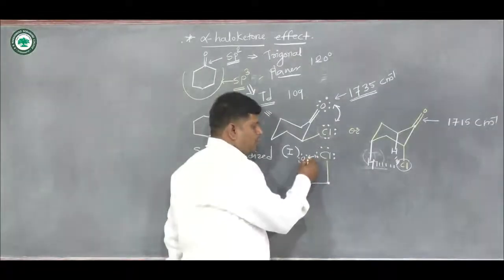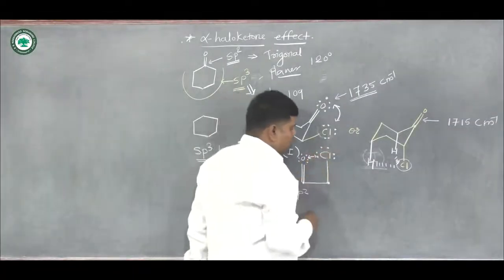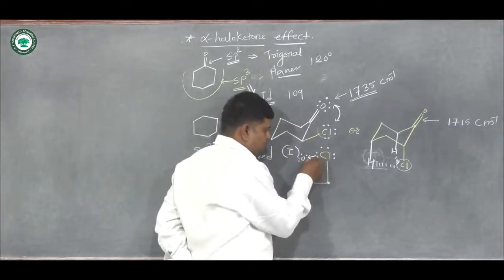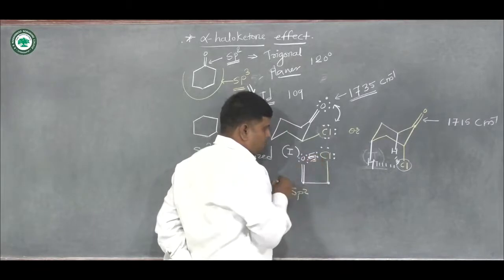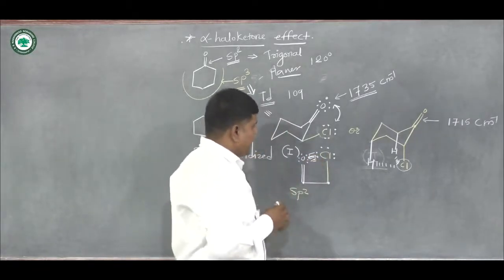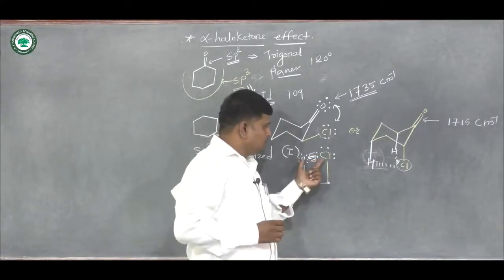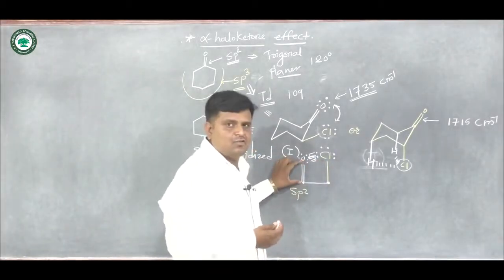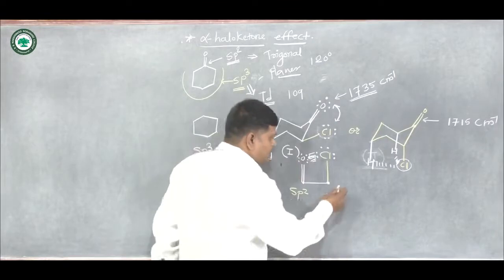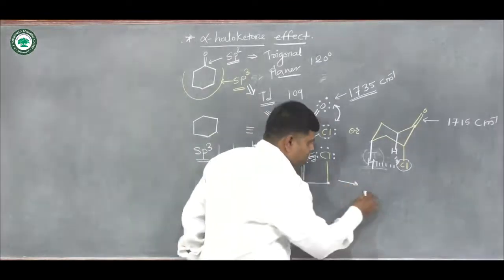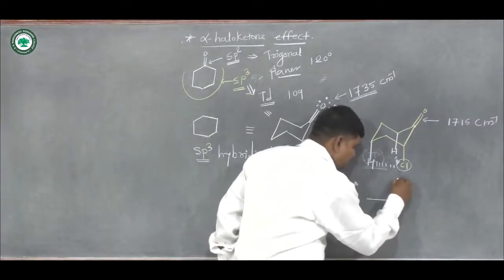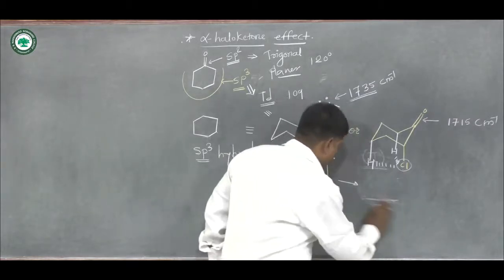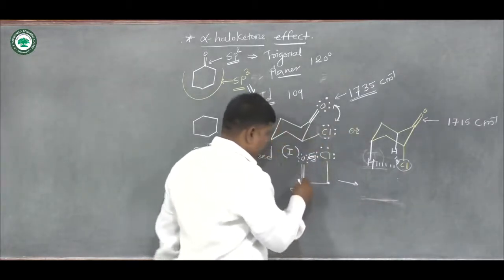the lone pair of the oxygen and the lone pair of the chlorine, both repel each other. Okay, so repulsion occurs, and due to this repulsion, this double bond will try to compress. Okay, and after compression we have, here, I would like to give you some idea about this.